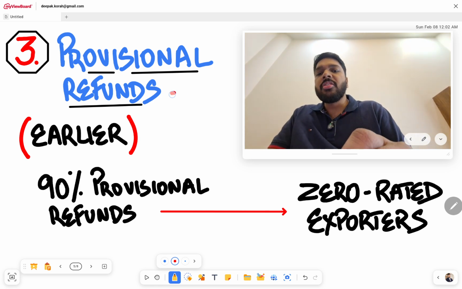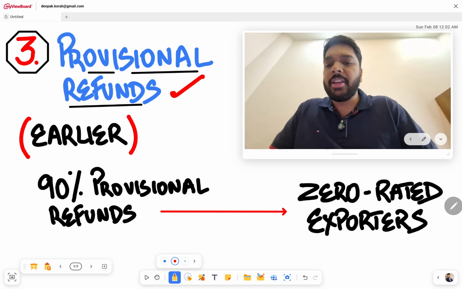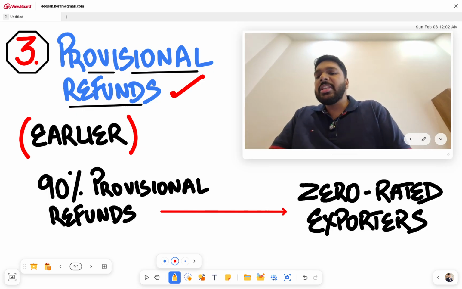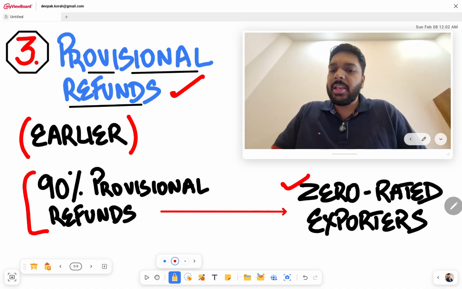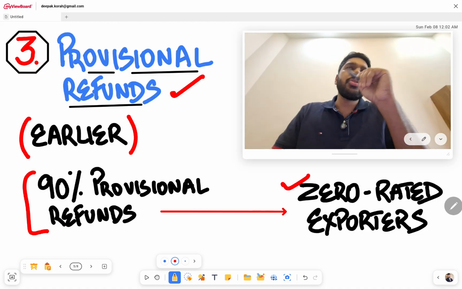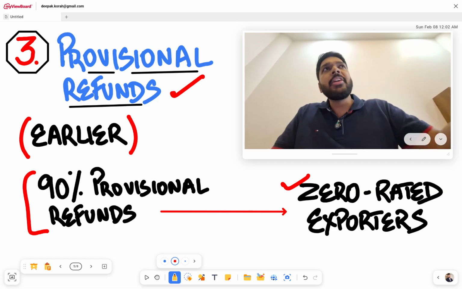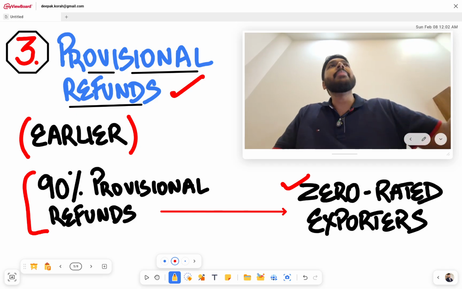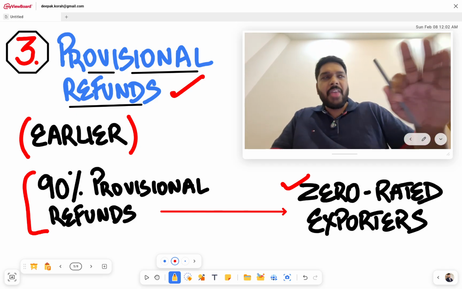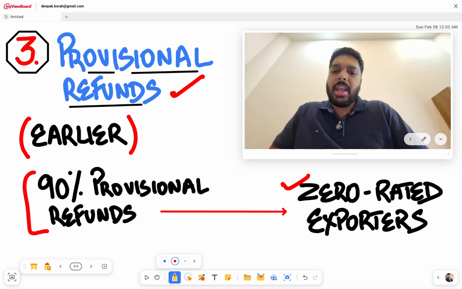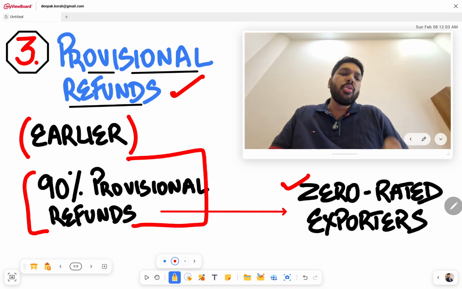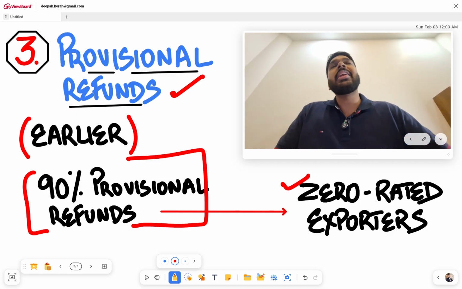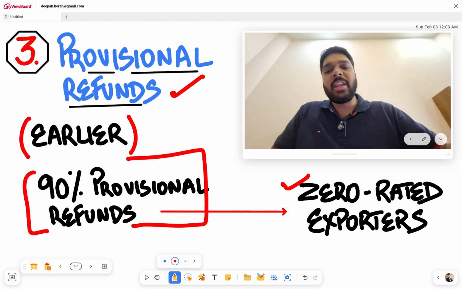Number 3 is regarding provisional refunds. In fact, the next change, number 4, is also regarding refunds. This one is regarding the 90% provisional refund, which earlier was only applicable to zero rate exporters. Provisional refund is basically a criterion under GST law such that you apply for a refund of your unaccumulated input tax credit, and within 15 days you get 90% of the provisional refund from the department, and then the remaining 10% after scrutiny or whatever. Now earlier this 90% provisional refund criterion was only applicable to those who were exporting goods or services outside and had accumulated input tax credit for which they were claiming refund.